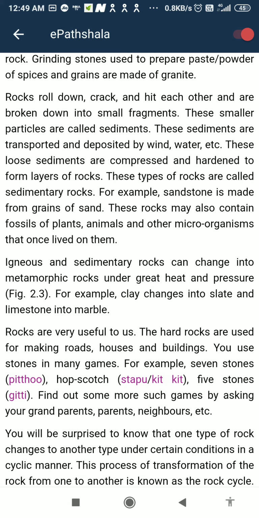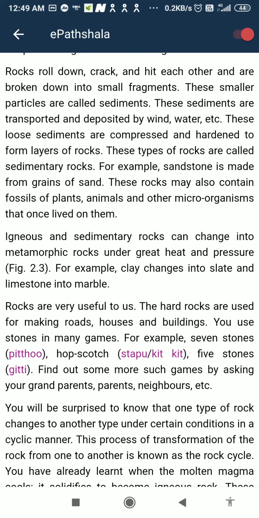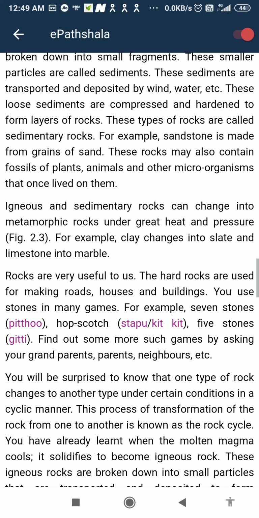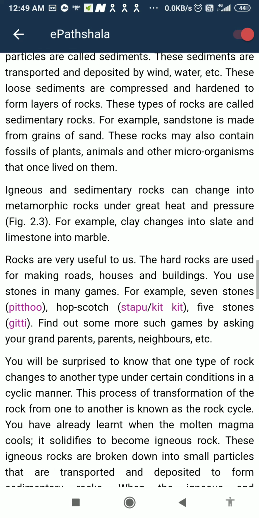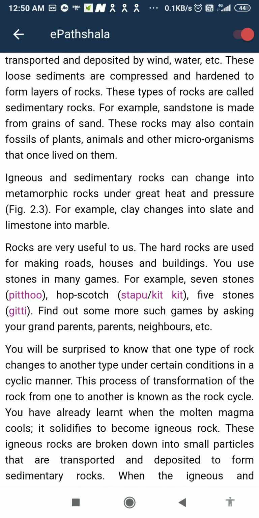For example, sandstone is made from grains of sand. These rocks may also contain fossils of plants, animals and other microorganisms that once lived on them. Clear? Microorganisms, tiny creatures. Okay?